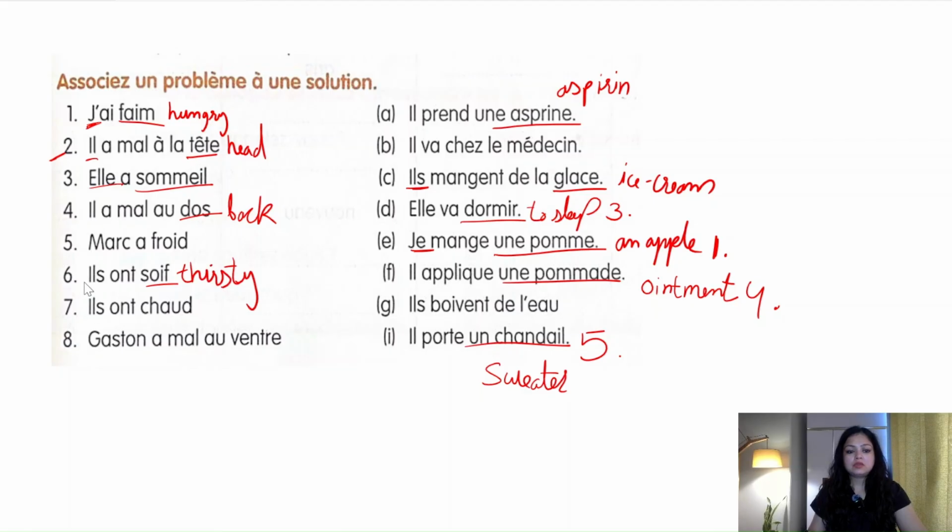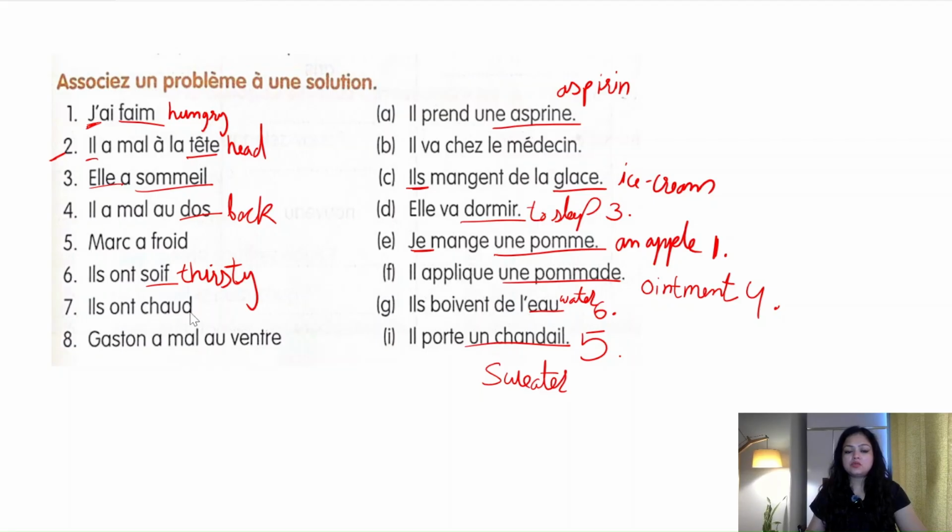So they are thirsty. So if they are thirsty, when you are thirsty, you are going to drink water. So this is the one. Ils boivent de l'eau. L'eau is water. Ils ont soif, ils boivent de l'eau. So this is your sixth.